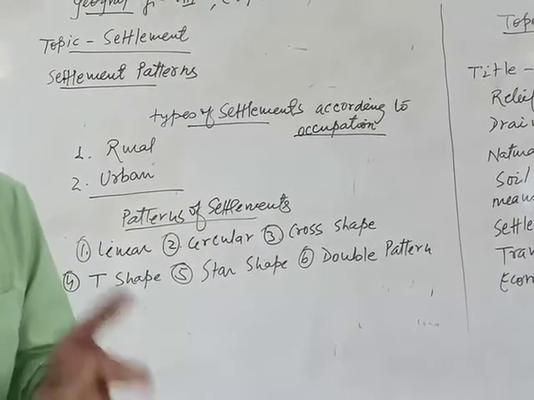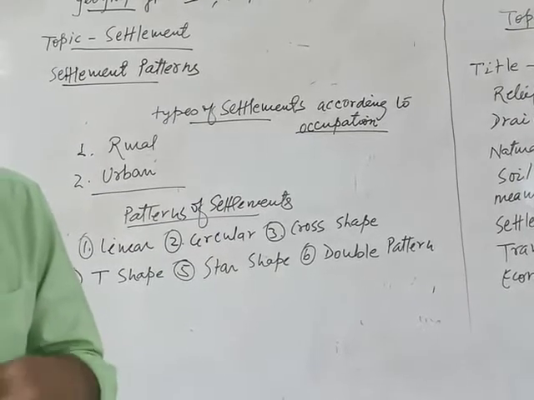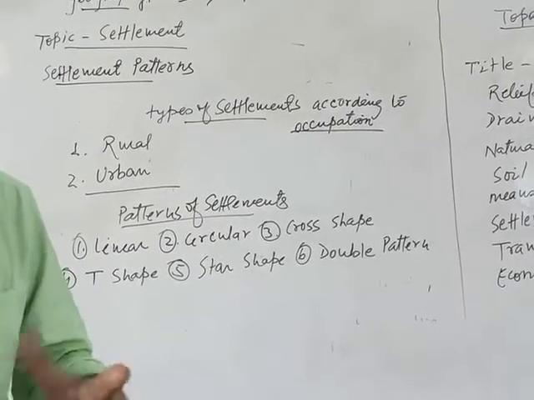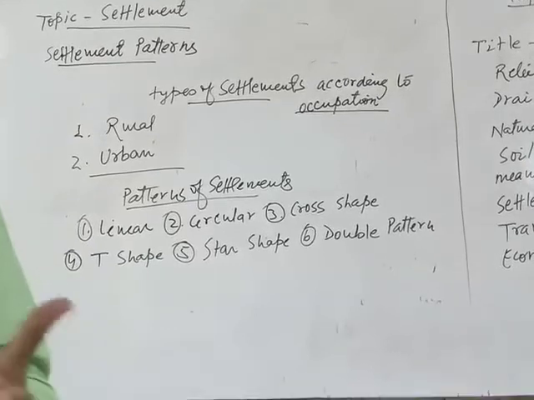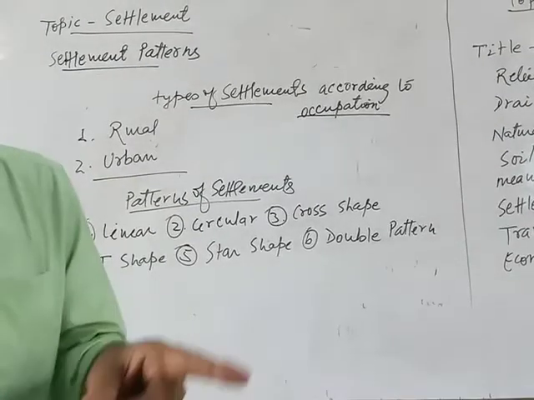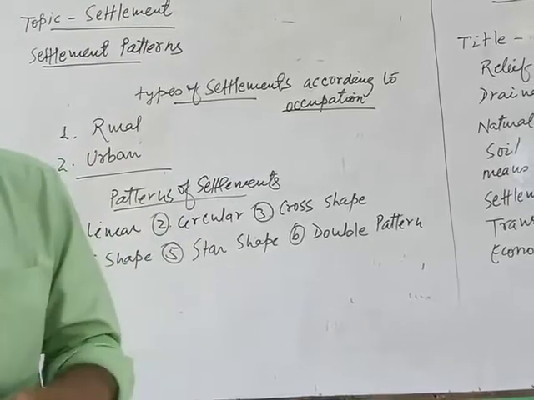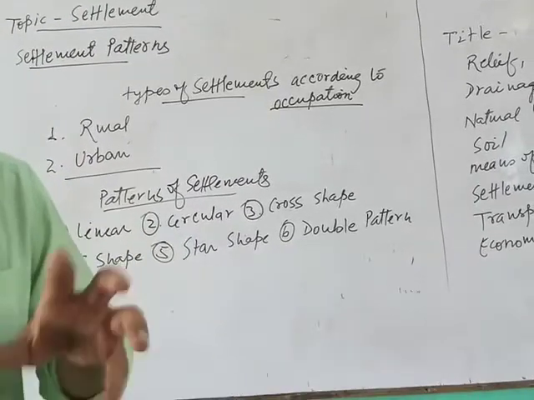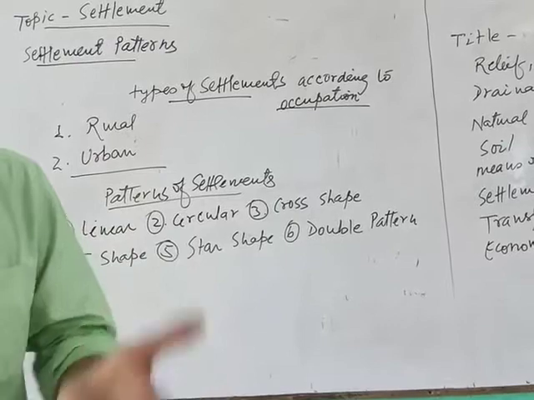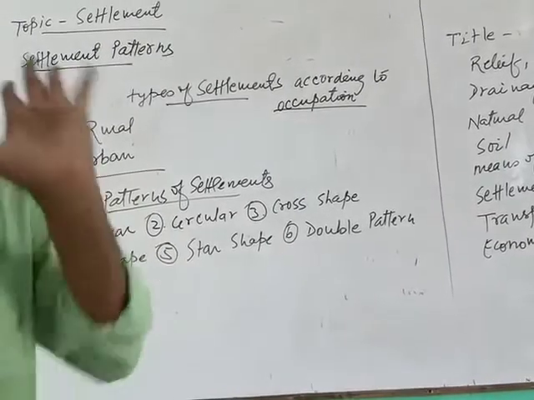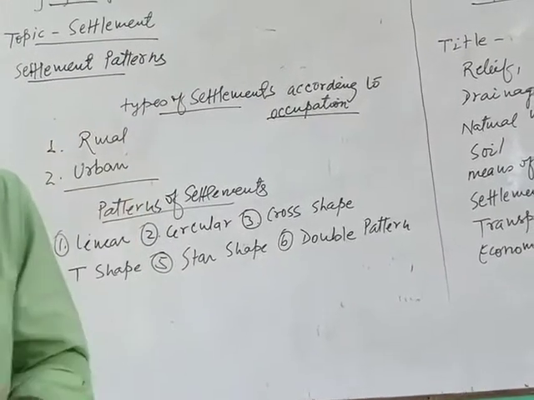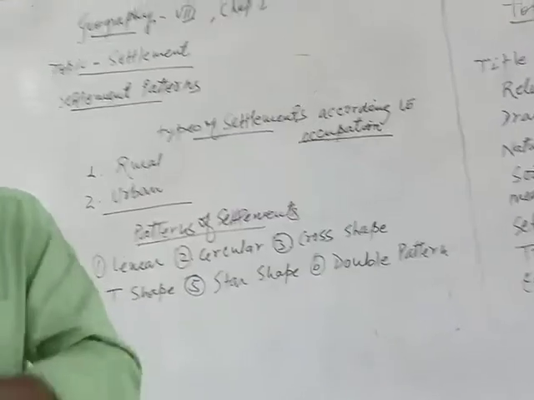All these facilities are related to the service sector, and production of different commodities, different goods, is related to the secondary sector. So the region or the area or the settlement in which people are engaged in secondary and tertiary activities, that is the urban area. Have you understood the classification between rural and urban?